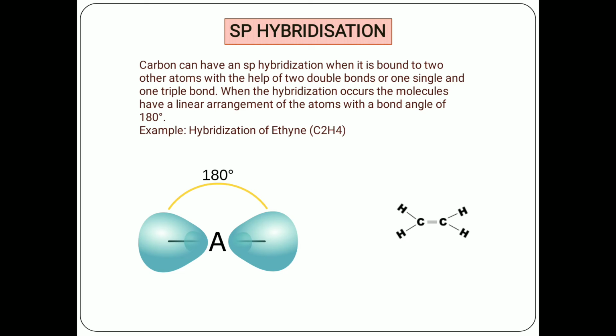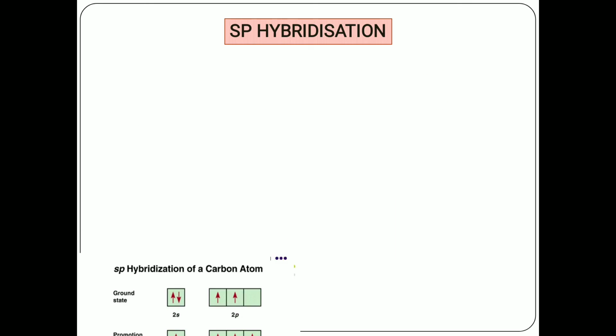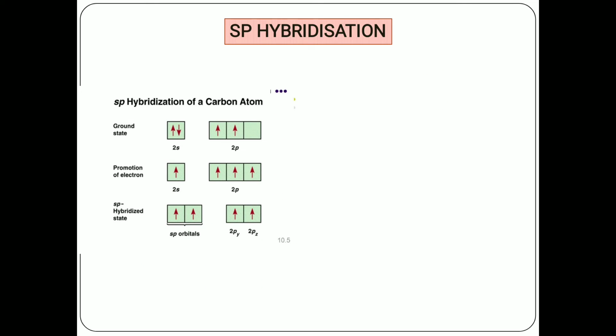If you see the ethyne structure, there is a 180-degree bond angle. If you go to the electronic excitation, you will see the carbon atom has a ground state electronic configuration similar to sp3 and sp2, and when it is excited, one of the electrons from the 2s orbital is shifted to the pz orbital.